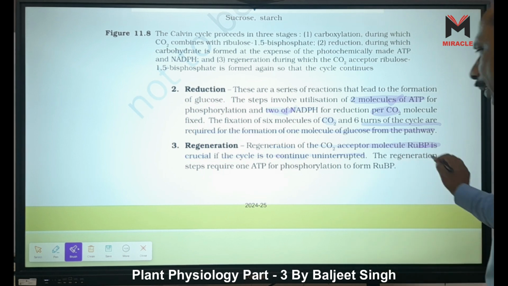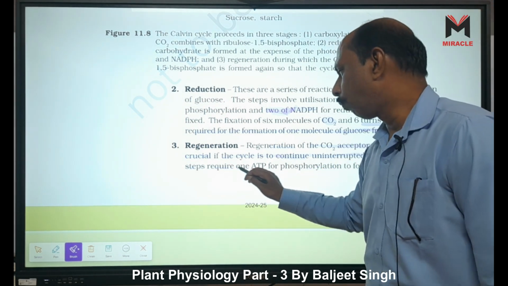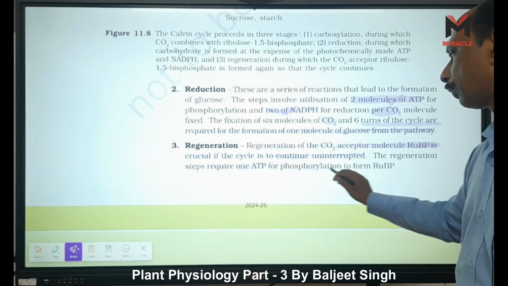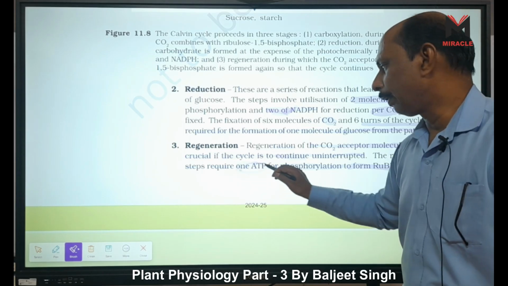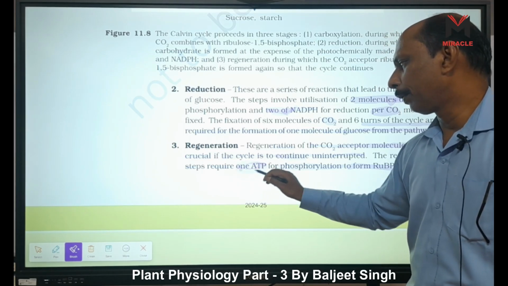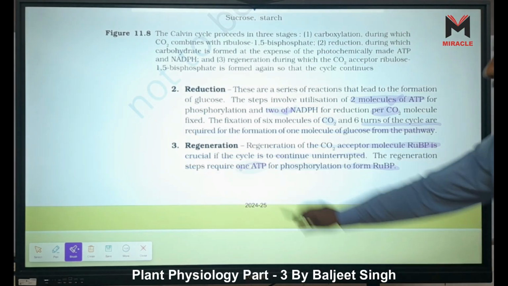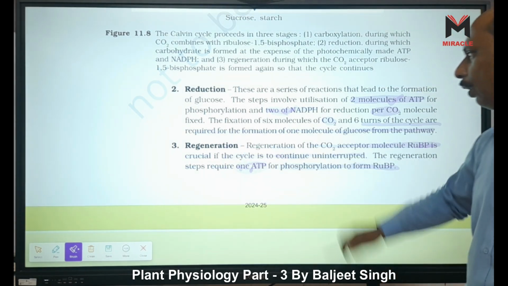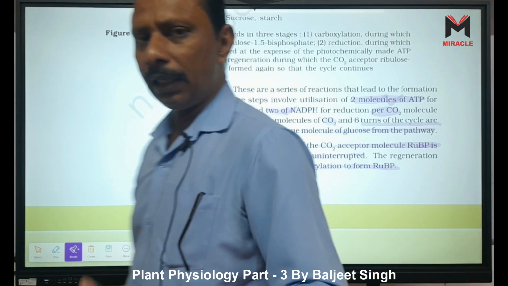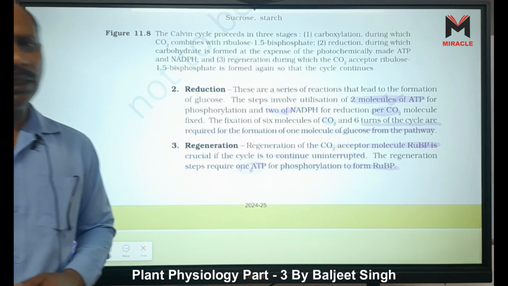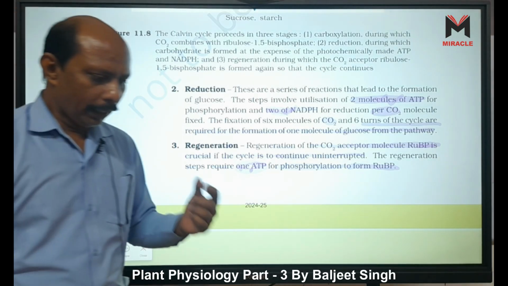The regeneration step requires 1 ATP for phosphorylation to form RuBP. So 1 ATP in regeneration, 2 ATP in reduction. That means in one cycle we need 3 ATP, and in 6 cycles we need 18 ATP, right?